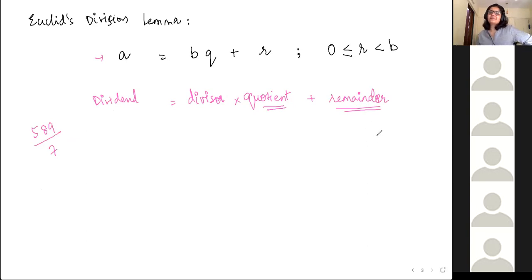Tanisha got it. The remainder can always take values from 0 up to the divisor. Meaning the remainder is always less than the divisor. Will you get any case where the remainder will be greater than the divisor?